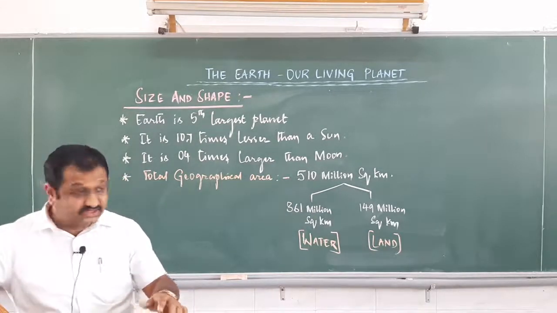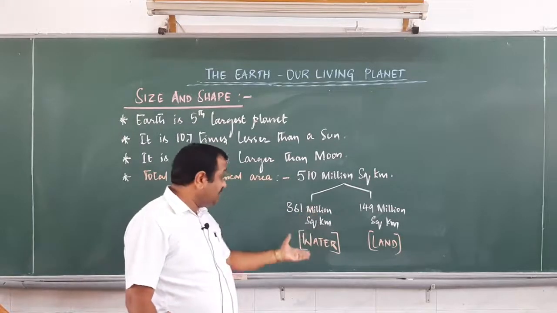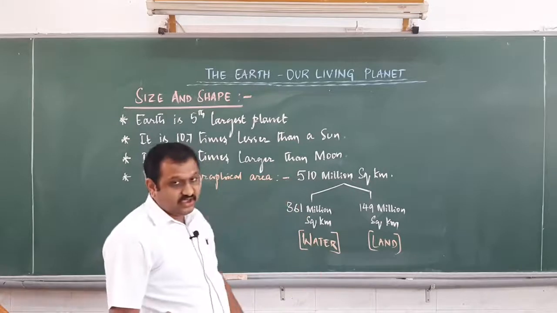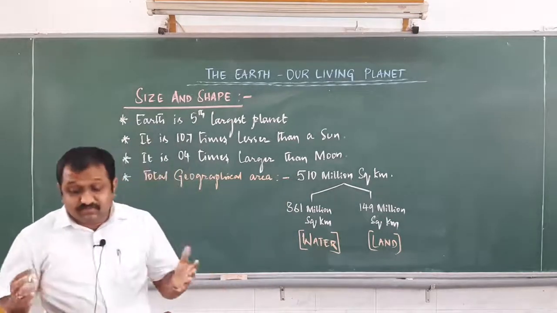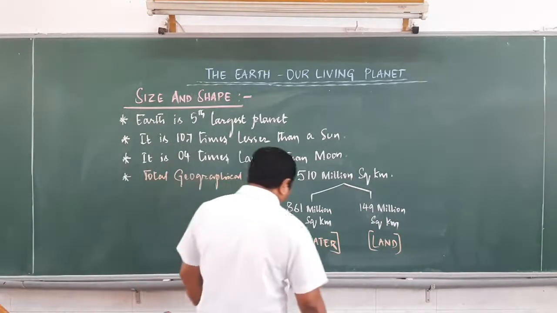In general, instead of saying 361 million square kilometers or 149 million square kilometers, you can convert this to a percentage. You can say the water content or water percentage is 70.78%.